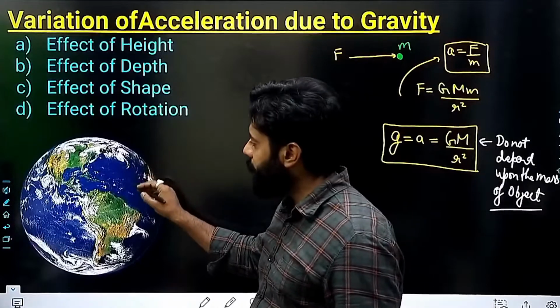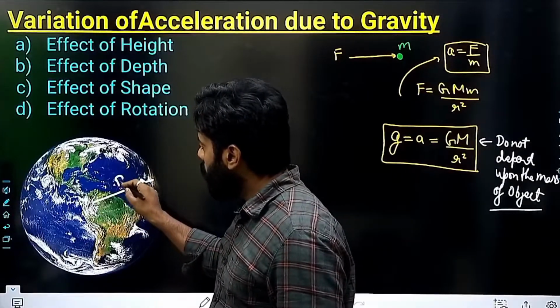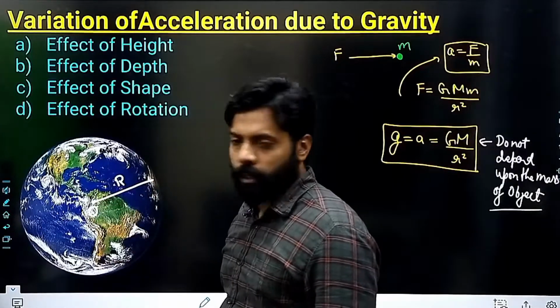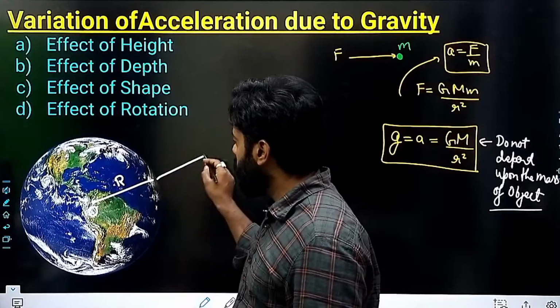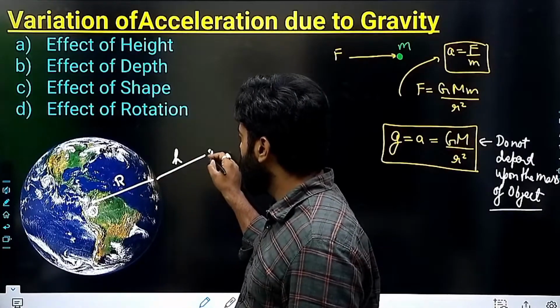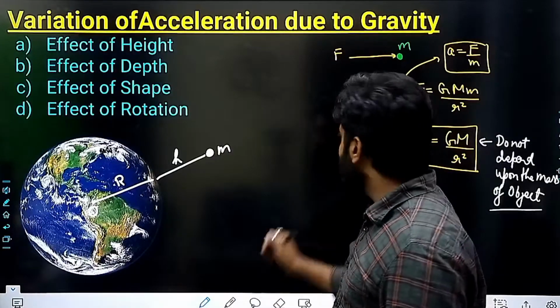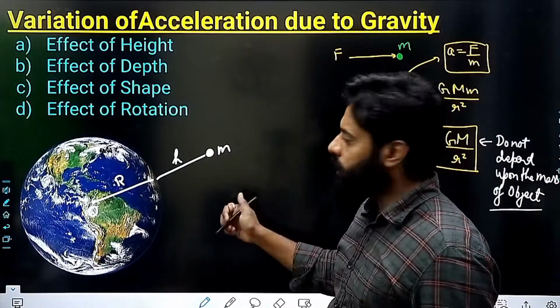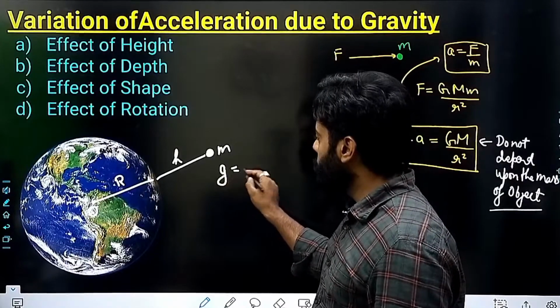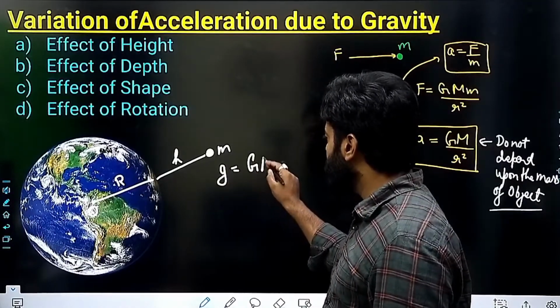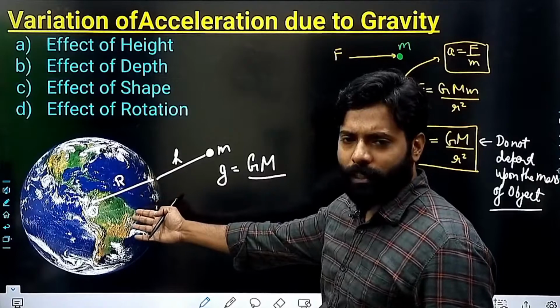Obviously we know that this is the center of the earth, and if we are going away from the earth, then the acceleration due to gravity needs to change. Acceleration due to gravity at this point will be GM. The mass of the earth will obviously remain the same.